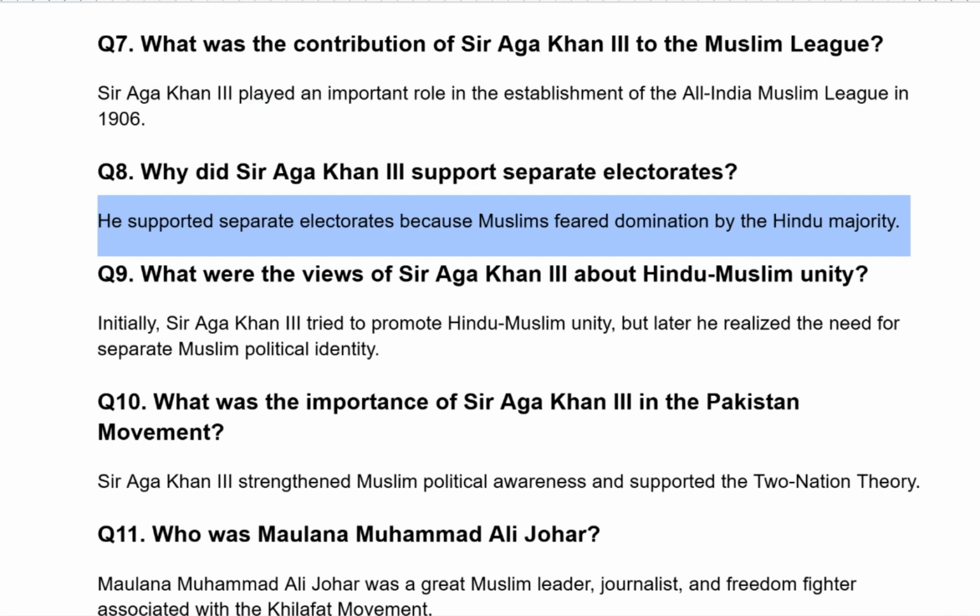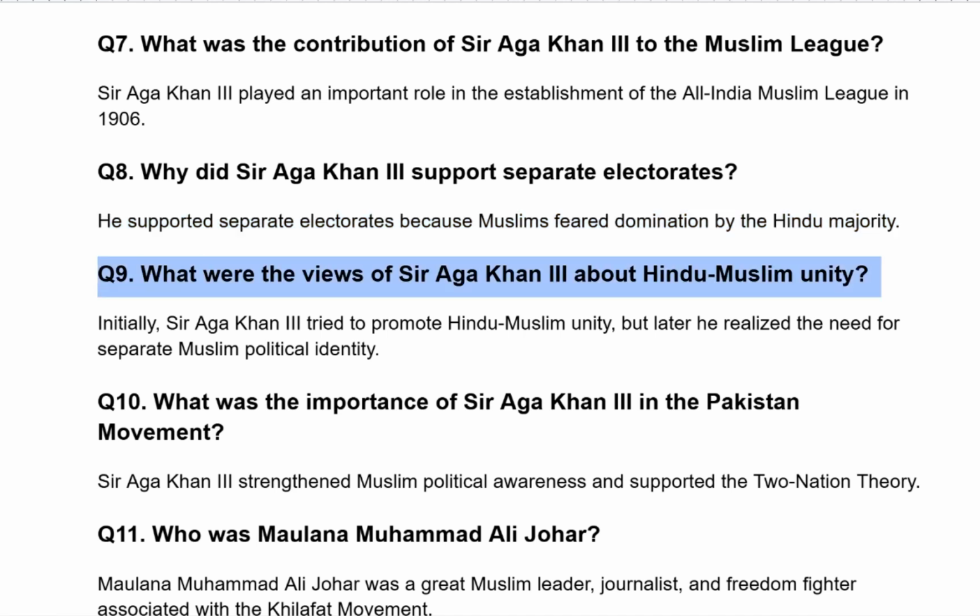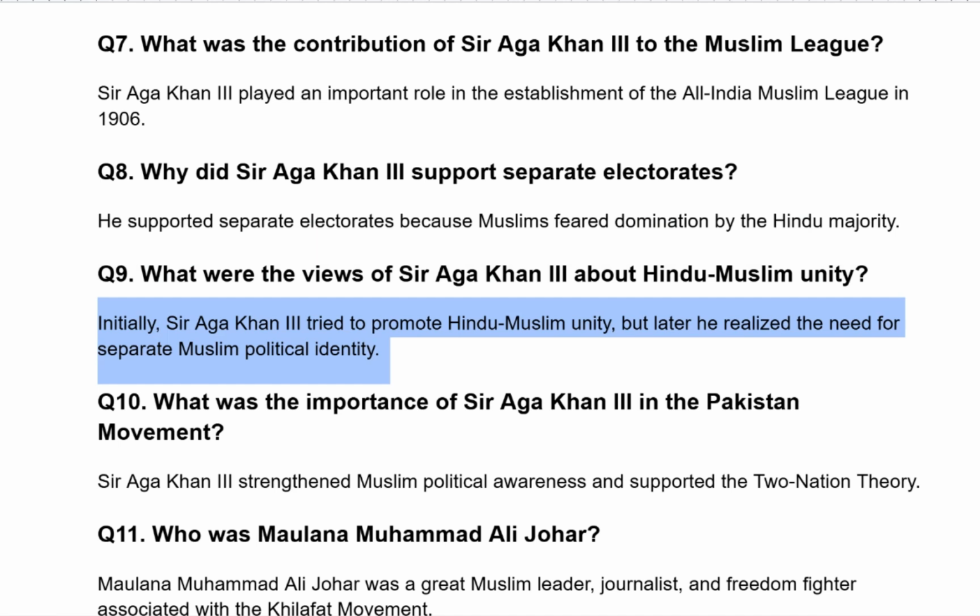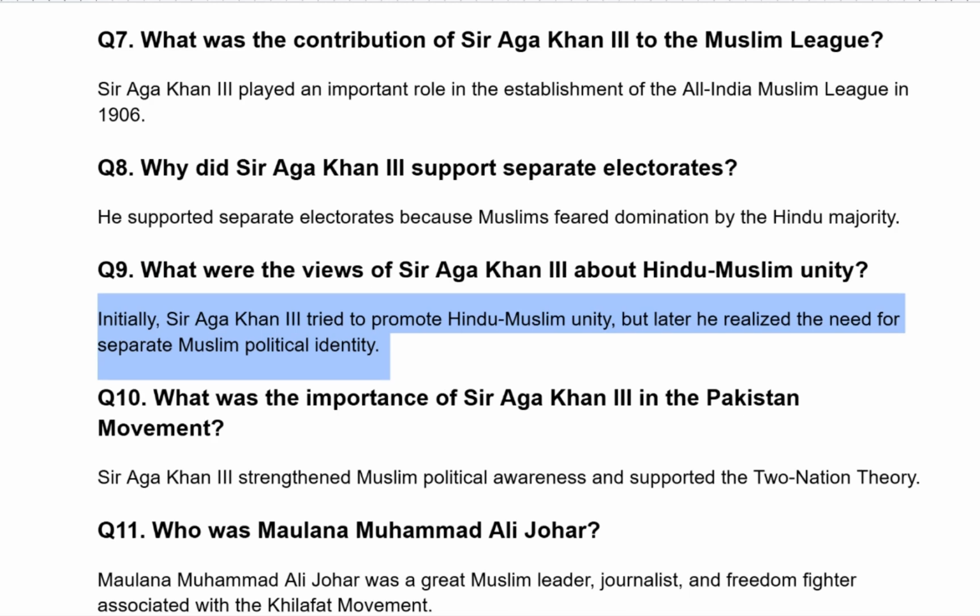He supported separate electorates because Muslims feared domination by the Hindu majority. What were the views of Sir Aga Khan about the Hindu-Muslim unity? Initially, Sir Aga Khan tried to promote Hindu-Muslim unity, but later he realized the need for a separate Muslim political identity.